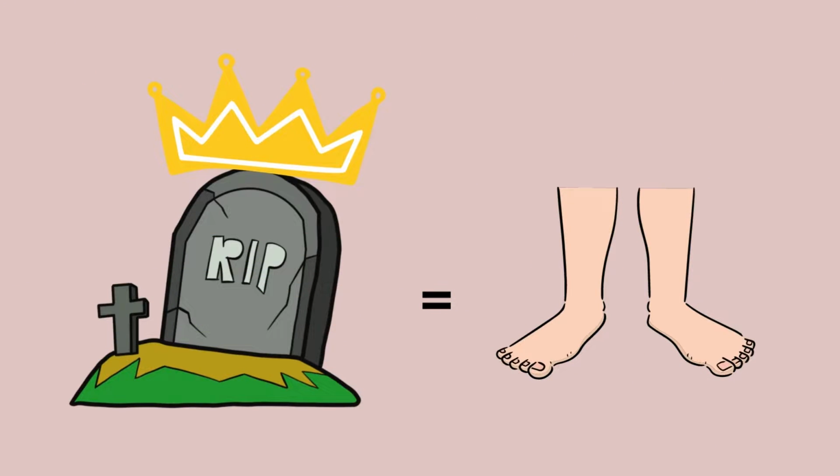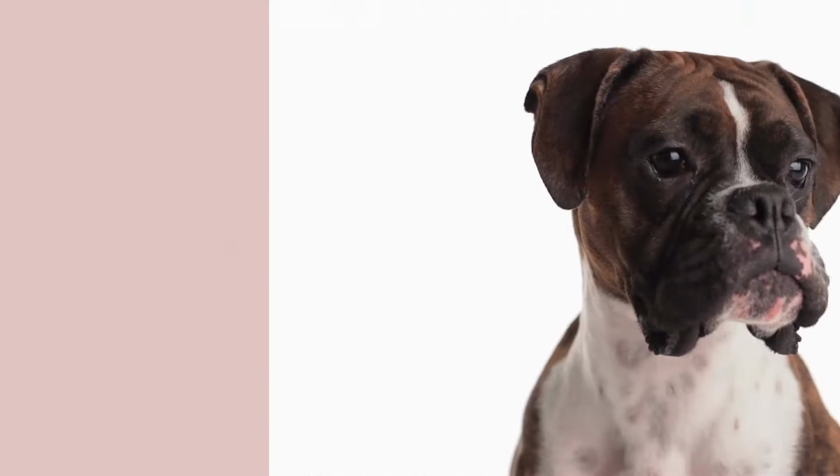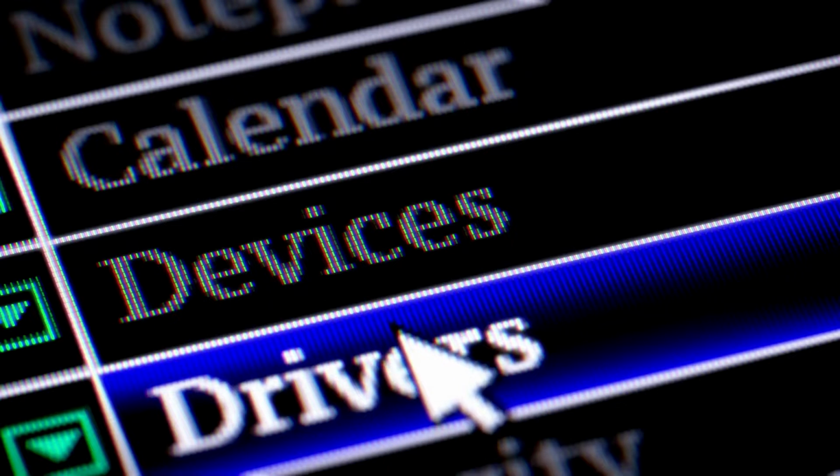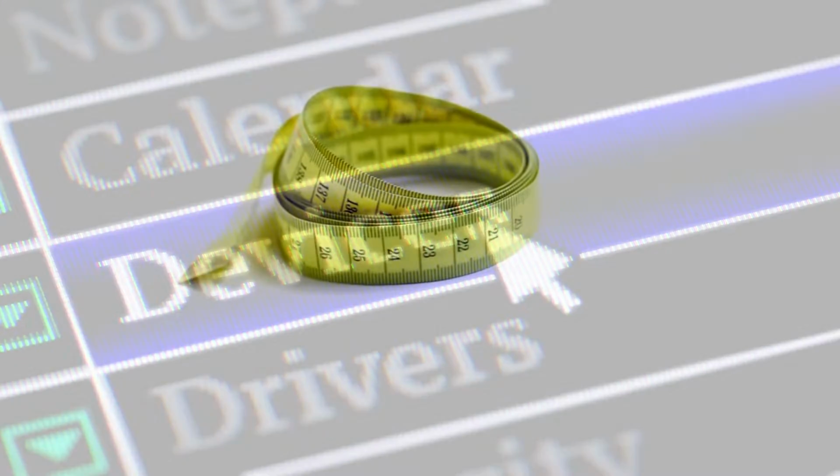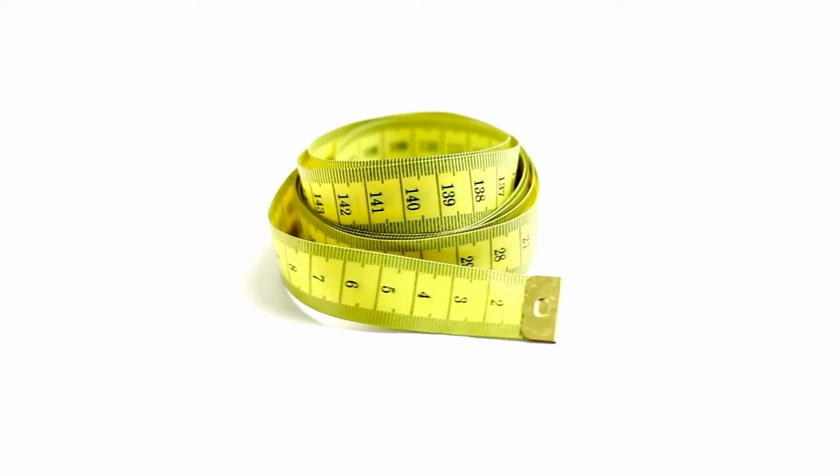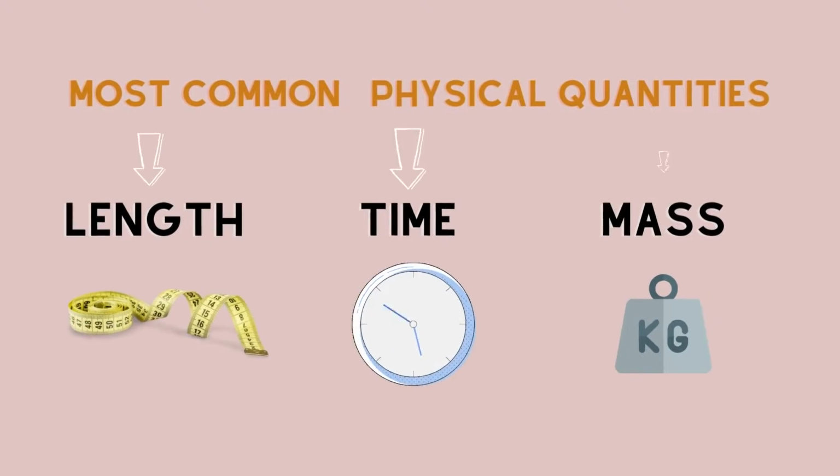When the king dies, the unit of foot will need to be changed. People agreed on what it is equal to. But this is still not a very accurate definition. You need to make a device that would allow you to store a unit of physical value and reproduce it. And we will call this device by the word already mentioned, standard. The most common physical quantities are length, time, and mass.